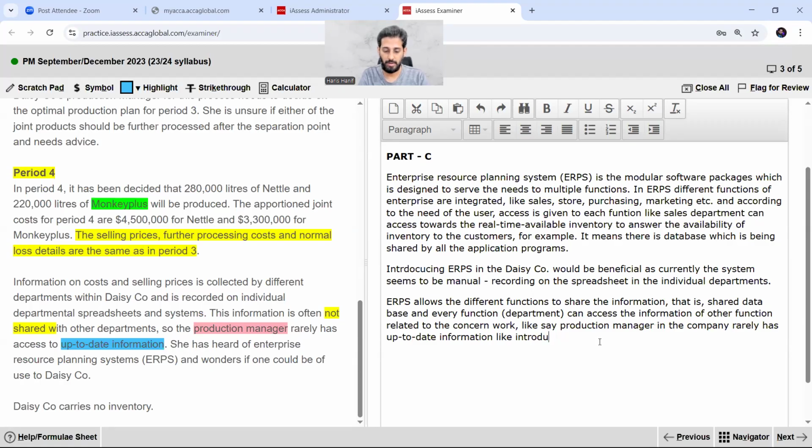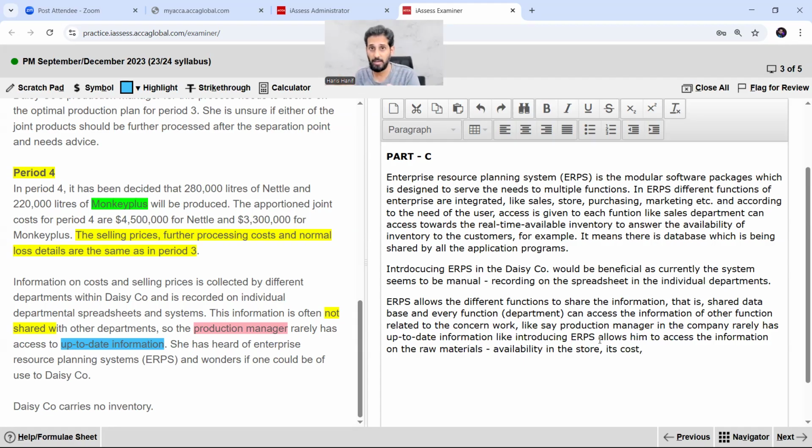Like, introducing ERPS allows him to access the information on the raw materials, that is availability in the store, its cost.